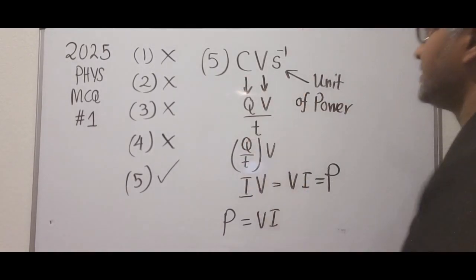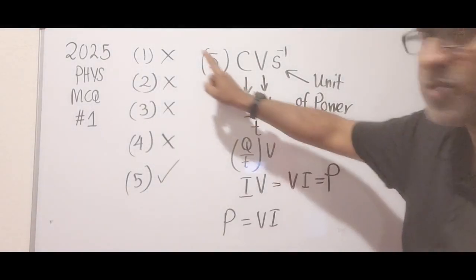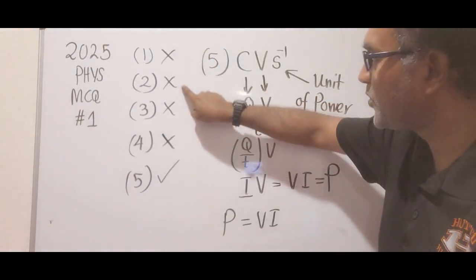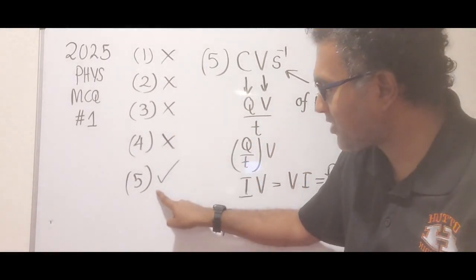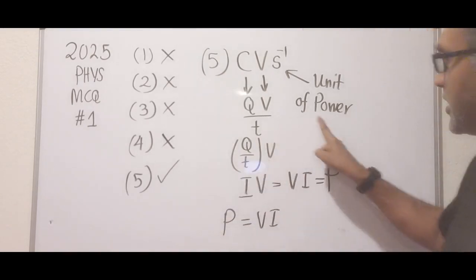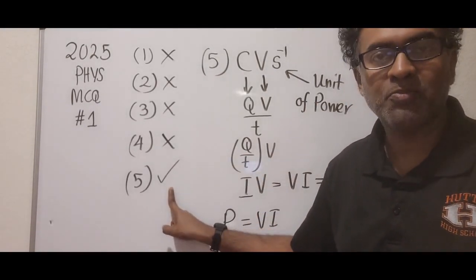So from that analysis, you can see that 5 is going to be the right choice. You can see 1, 2, 3, 4 are all units of energy. The last one, number 5, is units of power. So that's the right choice for problem number 1.